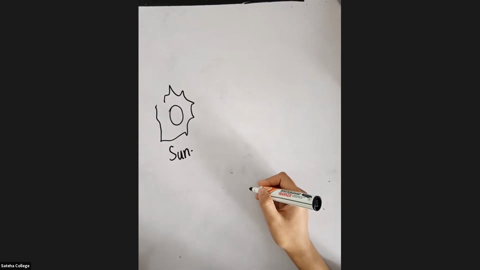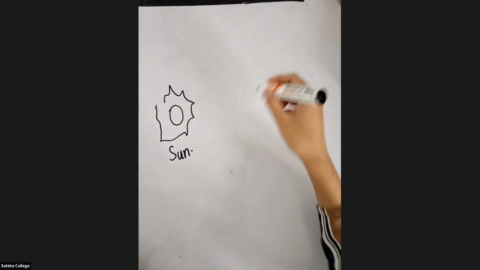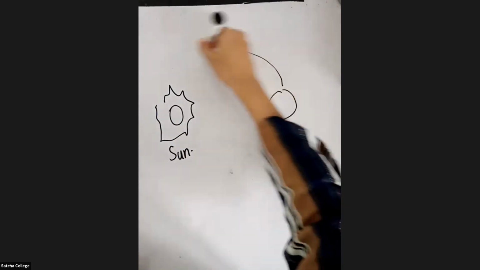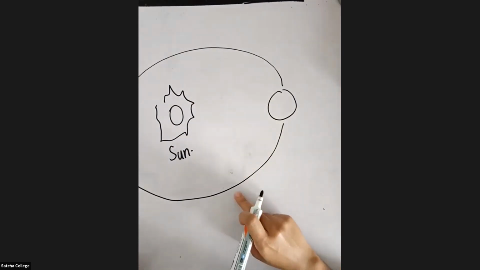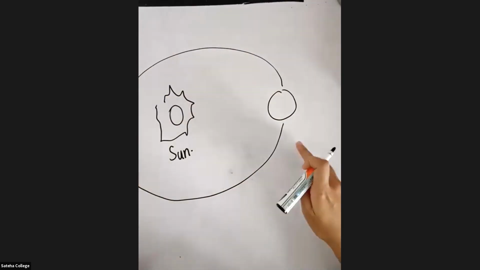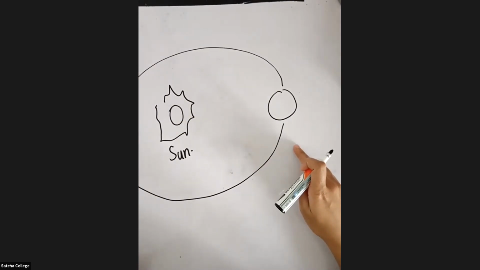Then you know that the earth rotates around the sun, right? How many days does it take for the earth to rotate around the sun? Does anyone know? Very good, Aisha.